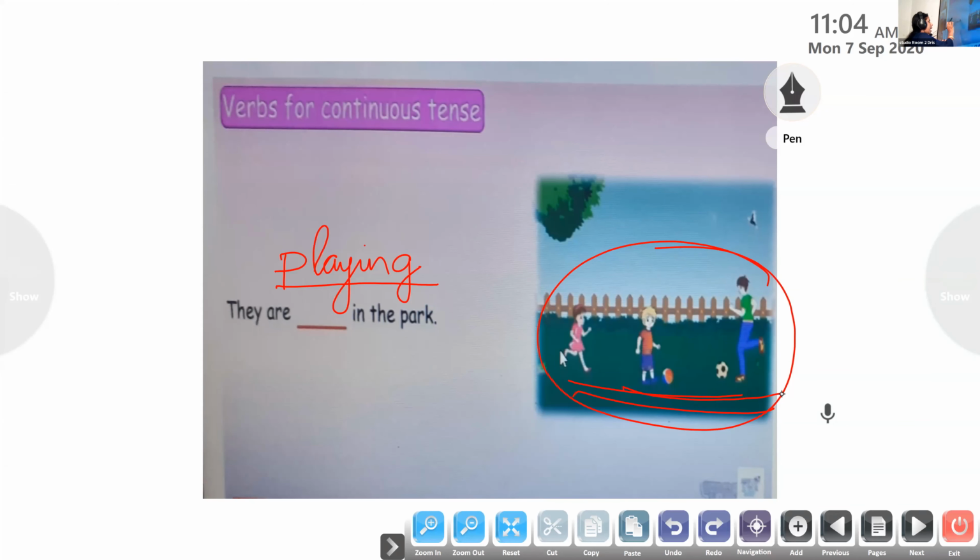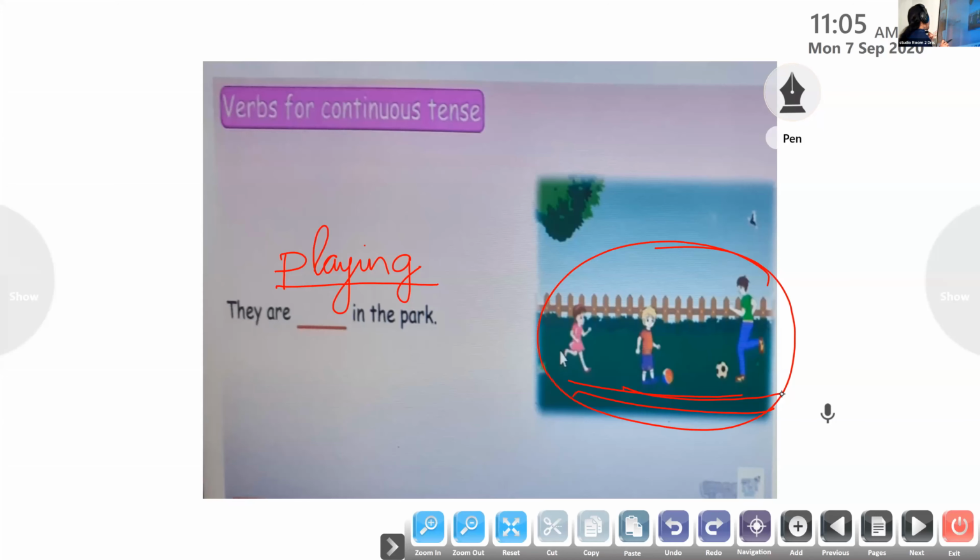In the next step we are going to learn about the different forms of ing. We can form the ing form of the verb in many different ways. There are 3 different ways of adding ing to the verb.